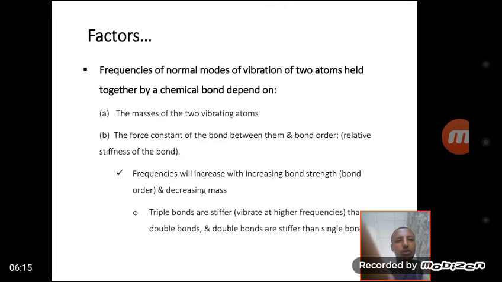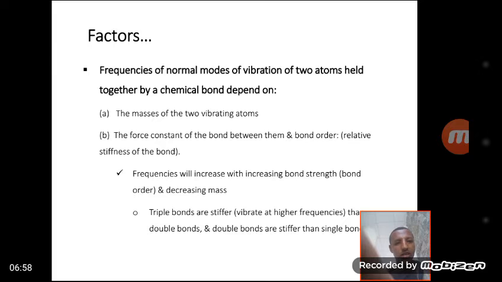The frequency of normal modes of vibration of two atoms depends on the mass of the two vibrating atoms, as we saw in the previous slide. As the mass of the two vibrating atoms increases, the frequency of the vibration decreases. It also depends on the force constant of the bond between them and the bond order. That means the relative stiffness of the bond. As the bond stiffness increases, the frequency will increase, with increasing bond strength and bond order, and the frequency of the vibrating atoms also increases by decreasing the mass of the interacting atoms.